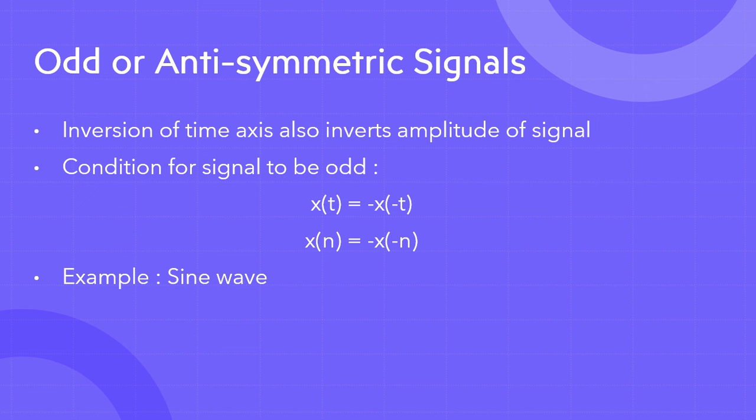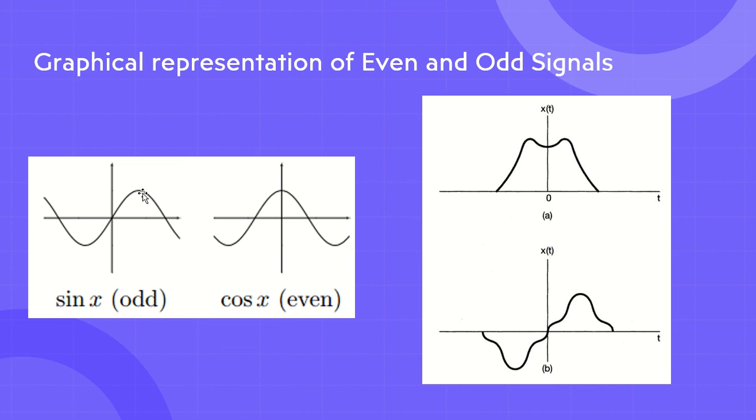How do we define that? We have just seen how we define it, but how do we define it mathematically? The condition for a signal to be an odd signal is x of t is equal to minus x of minus t, for a continuous time signal. If we take an example over here, we have the value of x of t here. So when we take minus x of t, at the same point here we have a negative value, right?